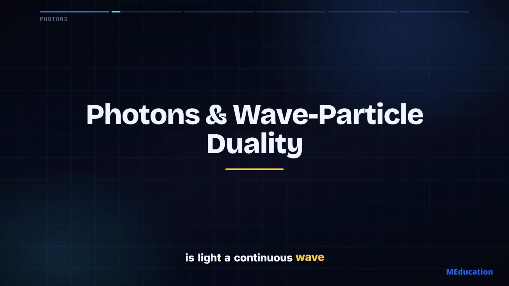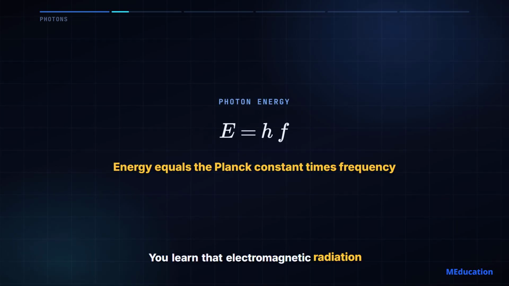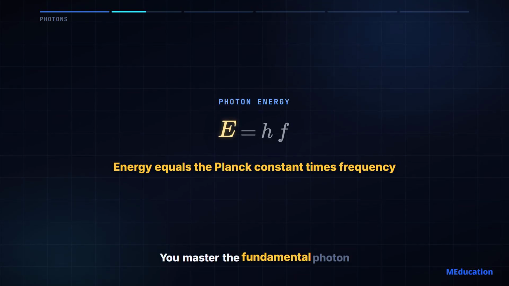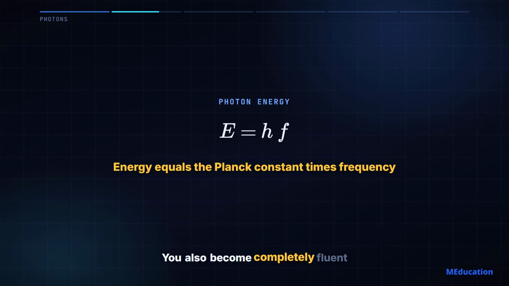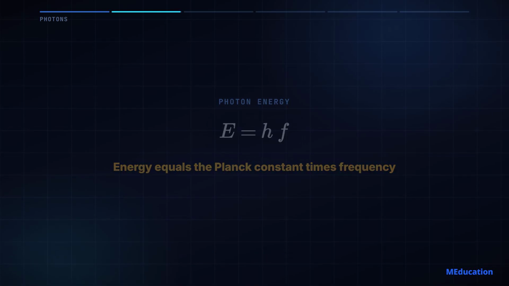Is light a continuous wave or a stream of discrete particles? You learn that electromagnetic radiation, traditionally modeled as a continuous wave, actually interacts as a stream of particles called photons. You master the fundamental photon energy equation, E equals hf, where h is the Planck constant. You also become completely fluent in converting these tiny atomic energies between joules and the standard quantum unit, the electron volt. This conversion is a critical skill for your exams.